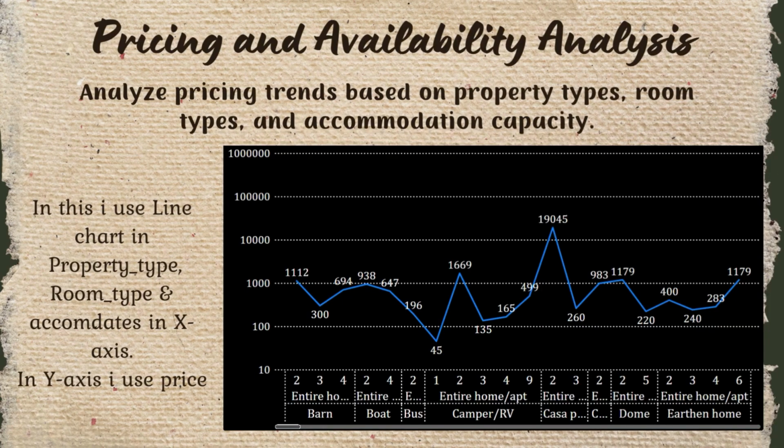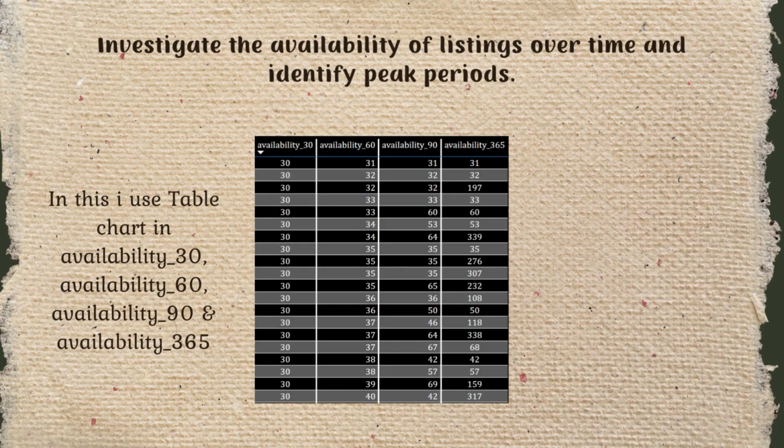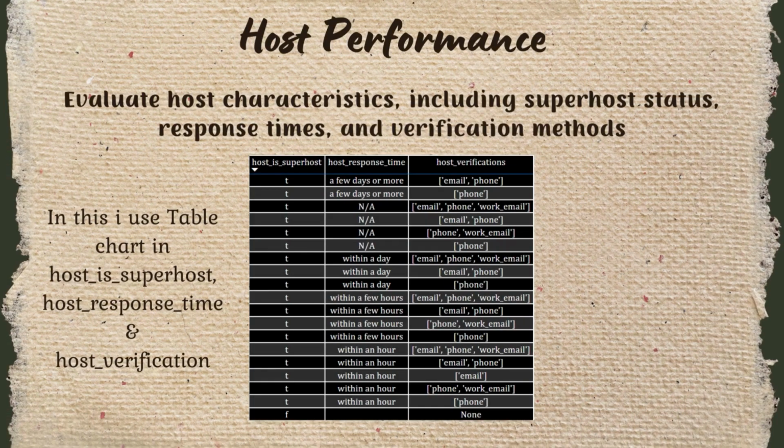Our next objective is to analyze pricing trends based on property types, room types, and accommodation capacity. Here we use a line chart to visualize the pricing trends of property, room type, and accommodation. Our next objective is to investigate the availability of listings over time and identify peak periods. We add a table chart to see the availability by property type, room type, and accommodation.